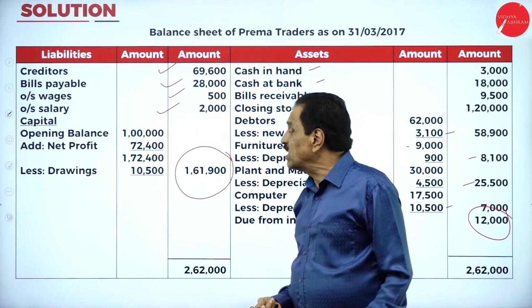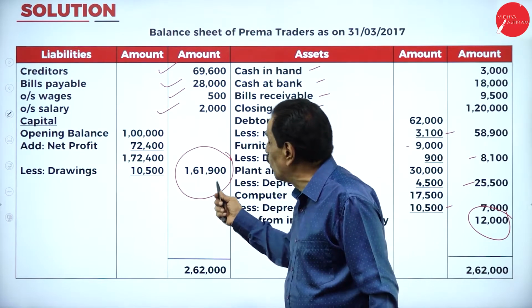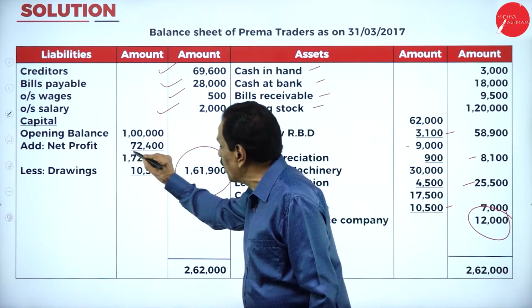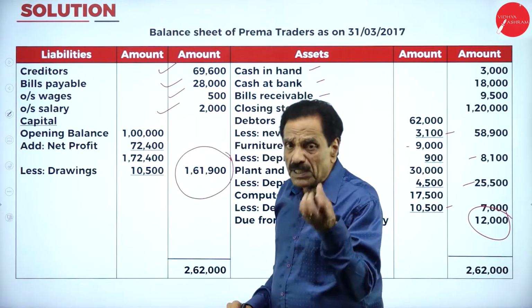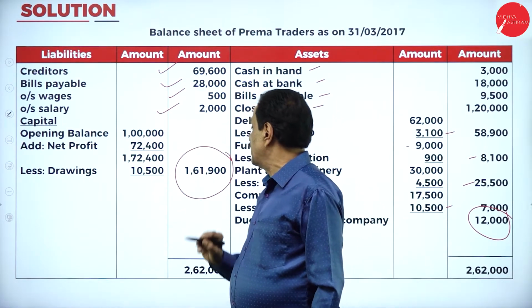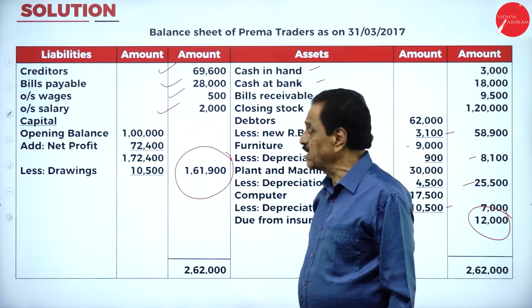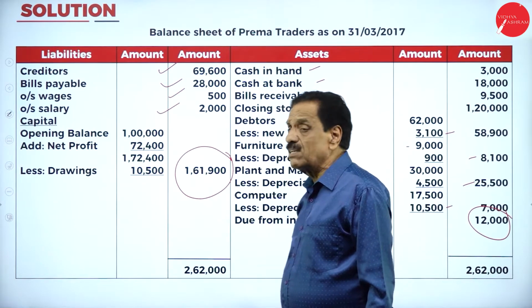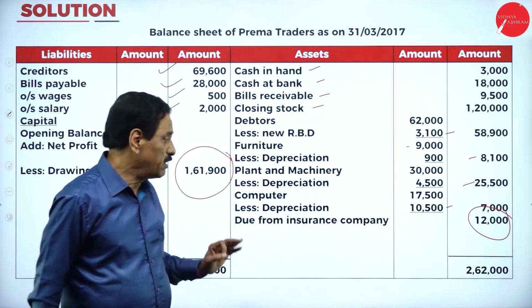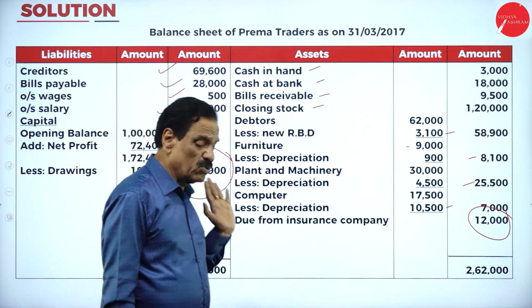How much more? 61,900 more. That means though your profit is 72,400, actually the increase is less. How much did you personally draw? 10,500. That's why it has come to 1,61,900. What's the old? 1 lakh. Now 1,61,900 has come. So it will tally for 2,62,000.